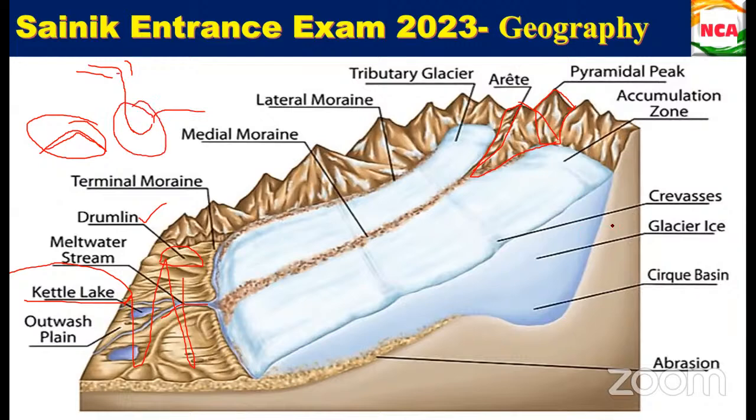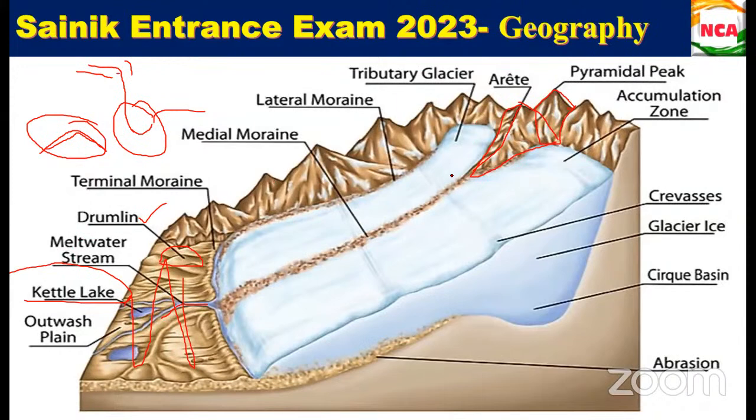That is called the plunge basin. Here in case of a glacier, it is called the cirque basin. Is this clear? So why they have given abrasion here means this will be after, if it is melting, all the things will be taken away from it. That is what the abrasion is.